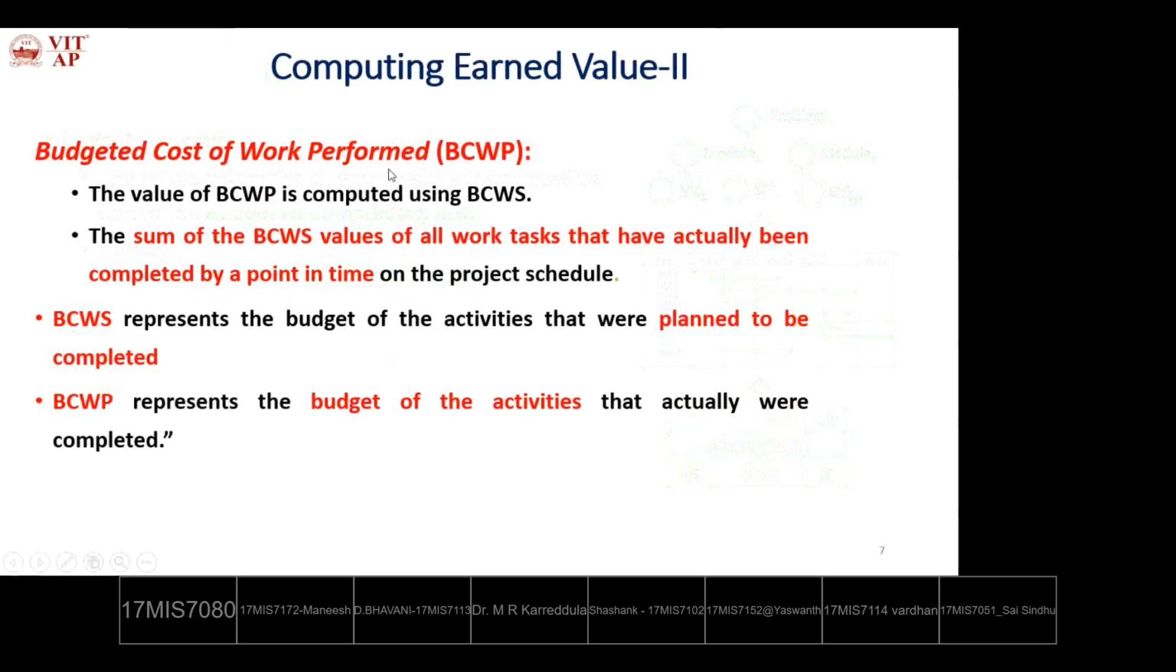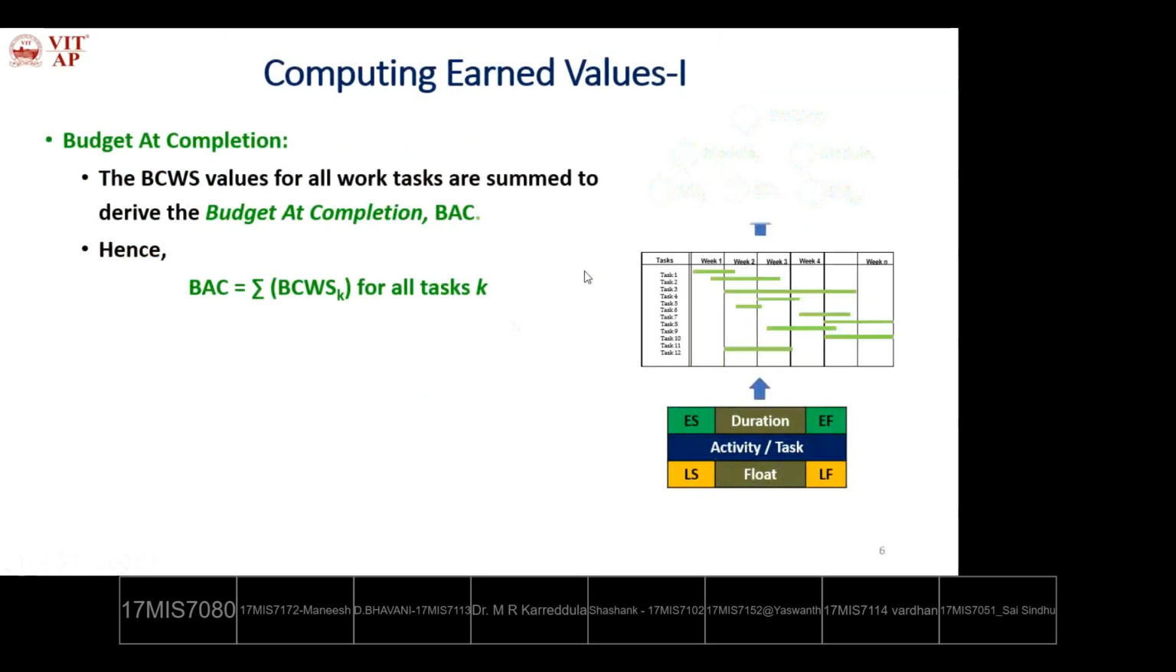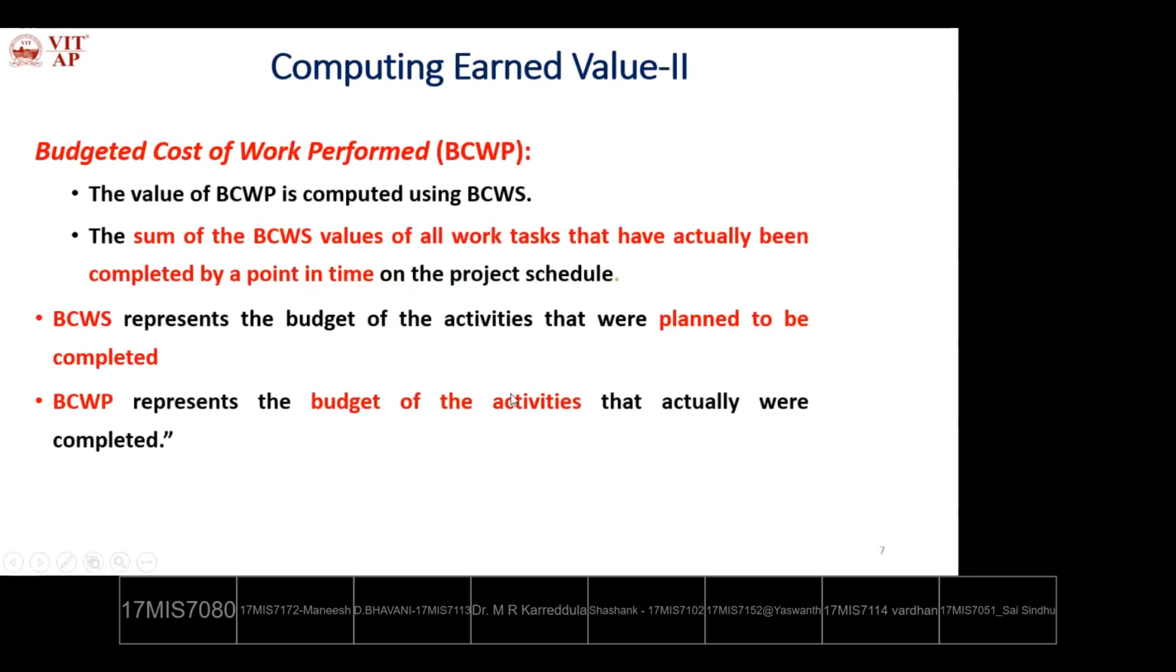So for the finished work products, for your understanding sake, this is one of the work products. This is one of the sub work products. Like this, for every work product, we will estimate the budgeted cost of work performed. The value of BCWP is computed using BCWS only.